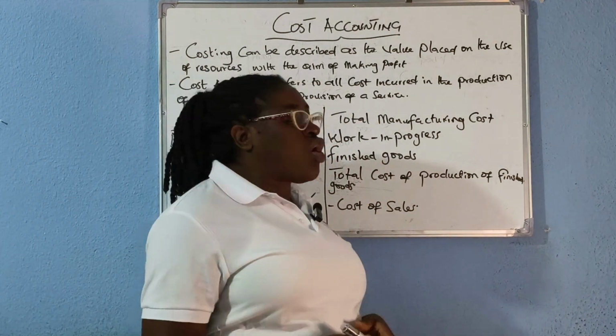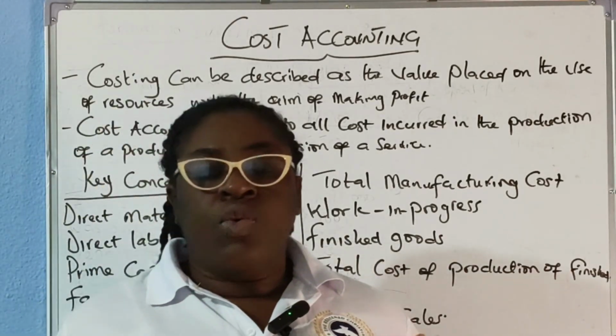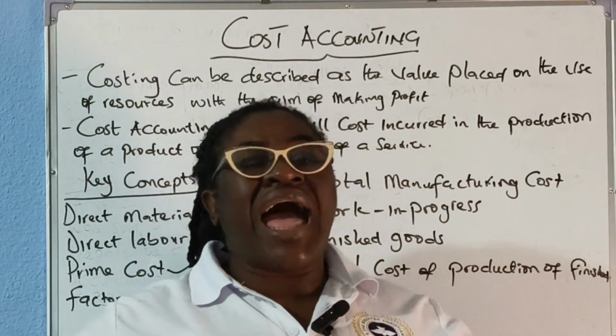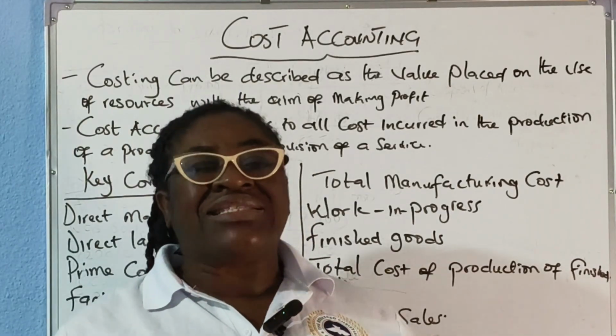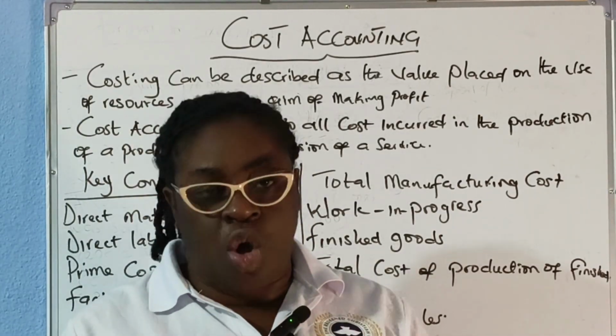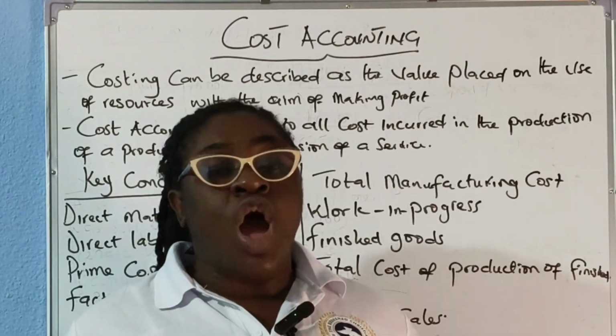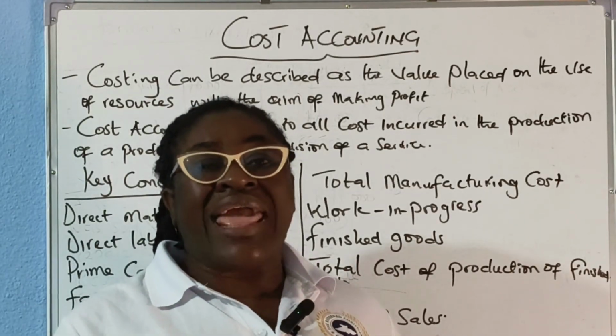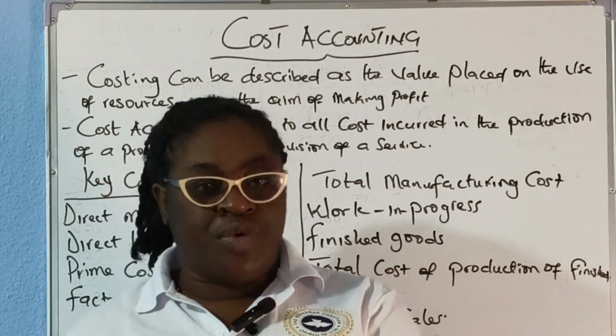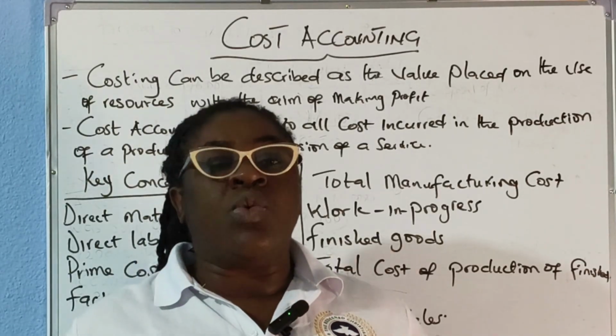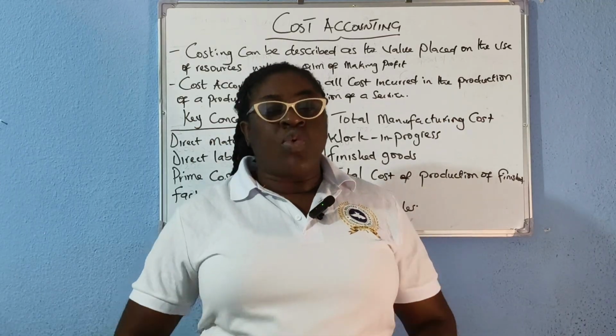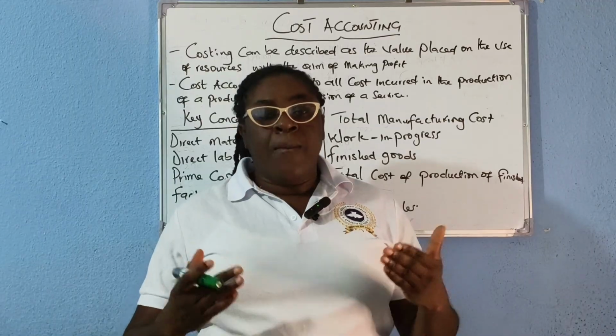And then we have what we call work in progress. These are products that the factory is still working on. They are not raw materials and they are not yet finished products.